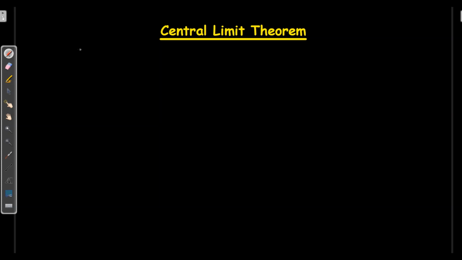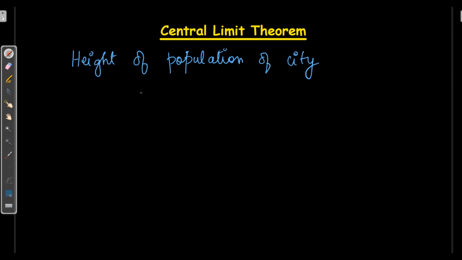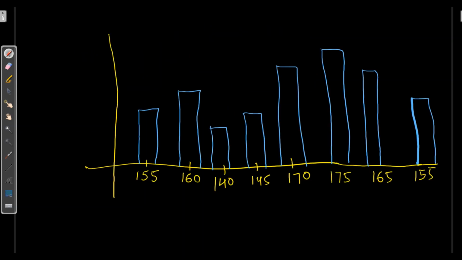Here we will take the height of population of one of the towns of India, which is ranging approximately from 140 to 175. If I draw the graph of this, we will get this kind of histogram. And if I smoothen it, we get this kind of graph.